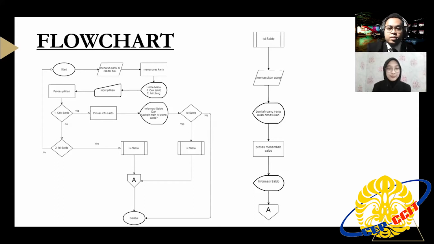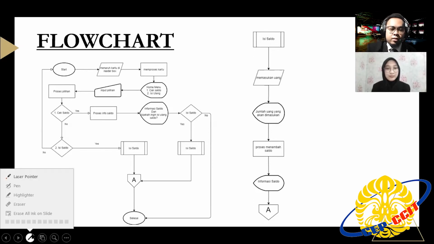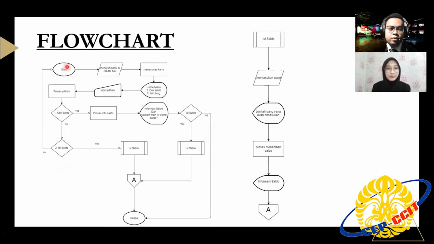Starting from the start, the Imani user puts the card into a reader box. After which the program processes the key on the card and a home menu display appears, containing the option to check money or top up, and the user makes a choice.